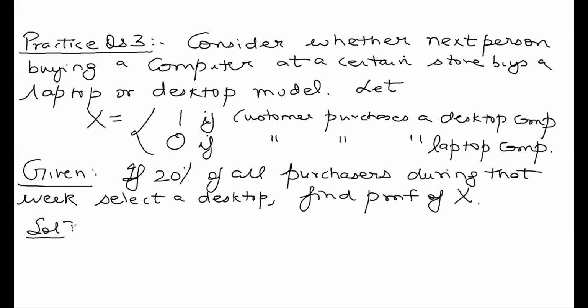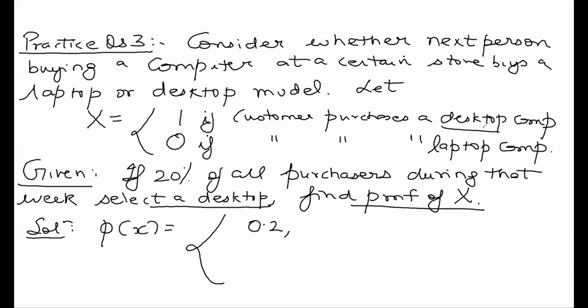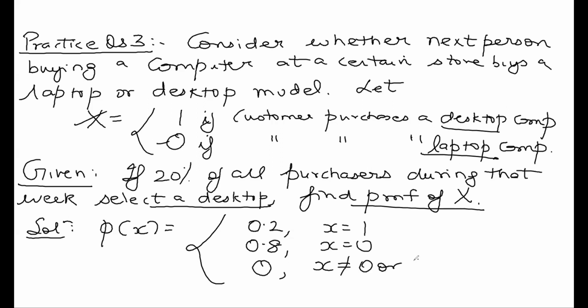So how will my probability mass function look? It will take the value 0.2 if the customer purchases a desktop, meaning X takes the value 1. It takes the value 0.8 if the customer purchases a laptop, meaning X takes the value 0. And it will take the value 0 if you neither buy a laptop nor a desktop. So this is my probability mass function.